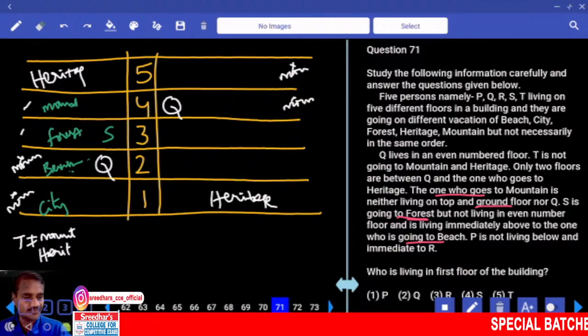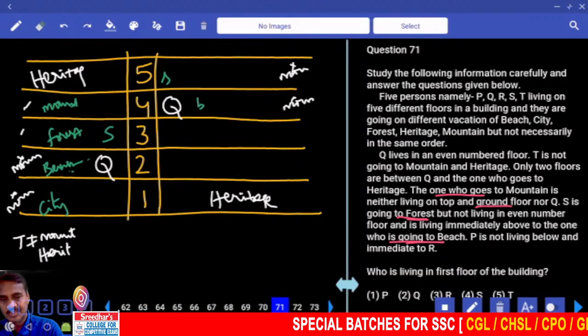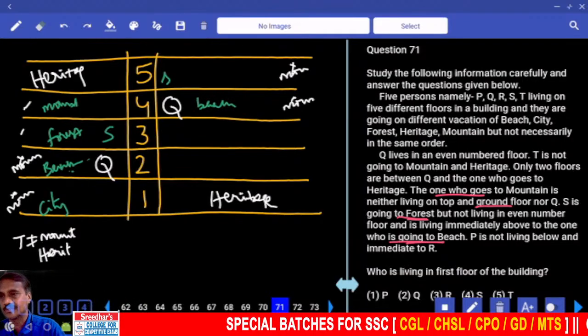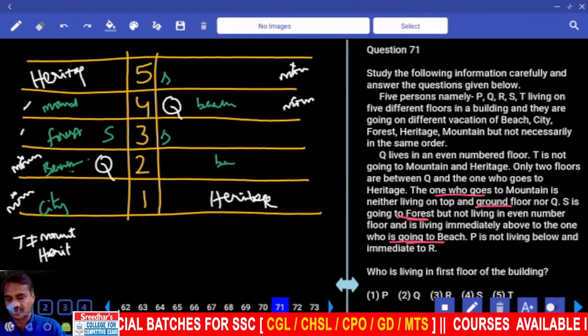And SC is going to forest but not living on an odd number floor, living immediately above beach. SC is immediately above beach, SC can be here, beach can be here. Possibility on the next one, can we have SC at this place or not? Yes, beach. There are 2 possibilities.